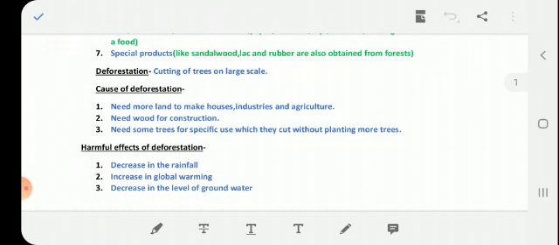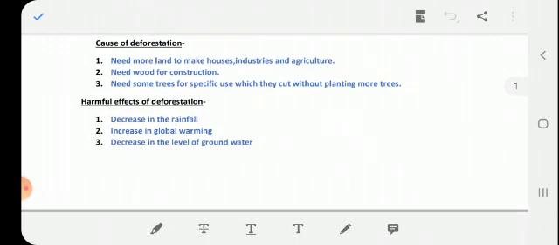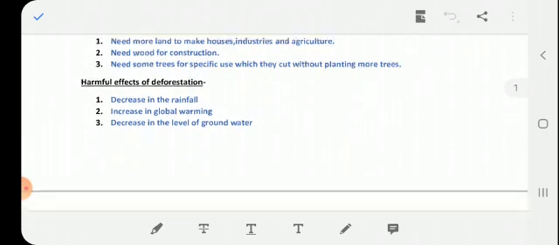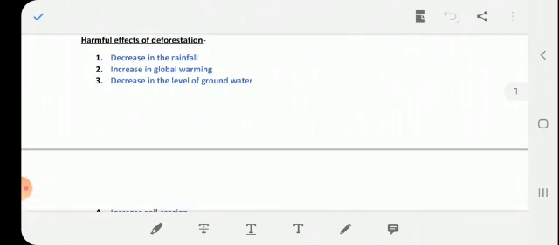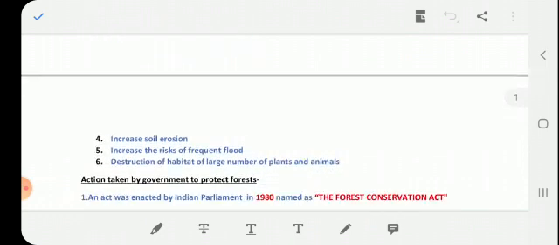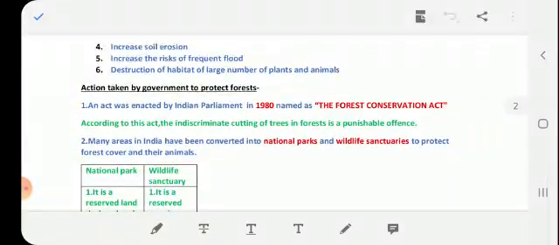Okay. Next topic is harmful effects of deforestation. Here, first effect is decrease in rainfall. Second is increase in global warming. Third is decrease in the level of groundwater. And fourth is increase in soil erosion. Fifth, increase in the risk of frequent floods. Sixth is destruction of habitats of a large number of plants and animals. Clear? Next is actions which are taken by the government to protect forest.